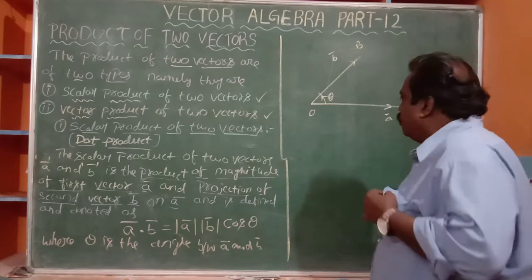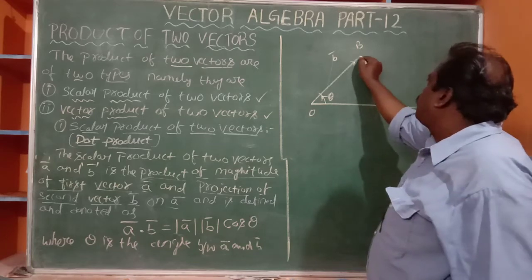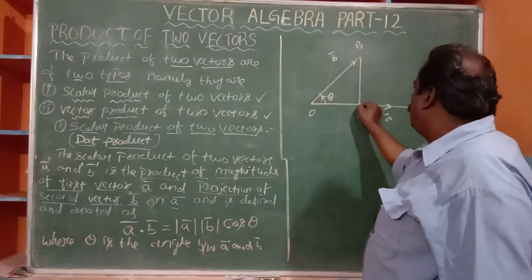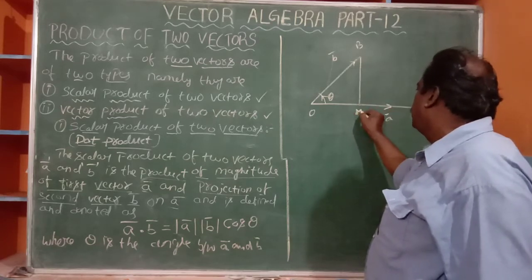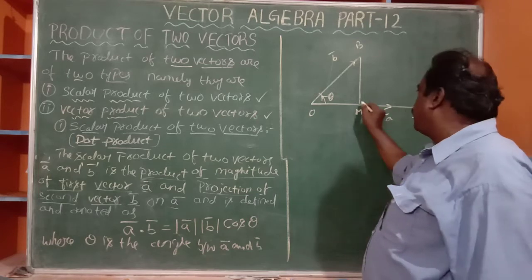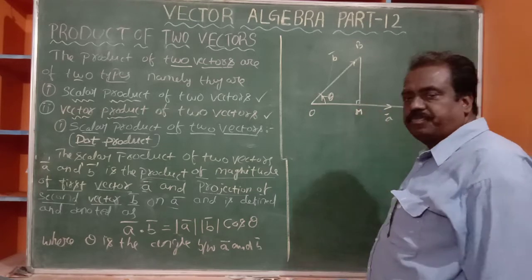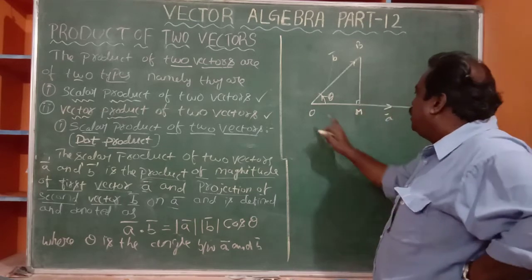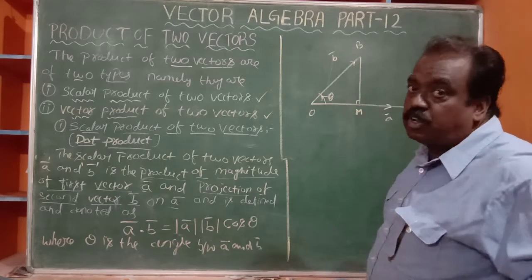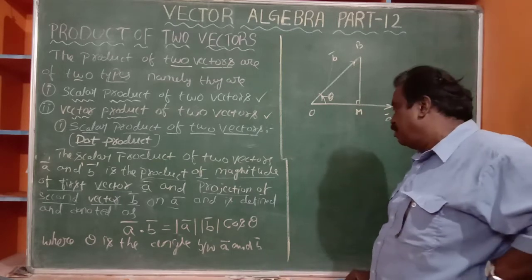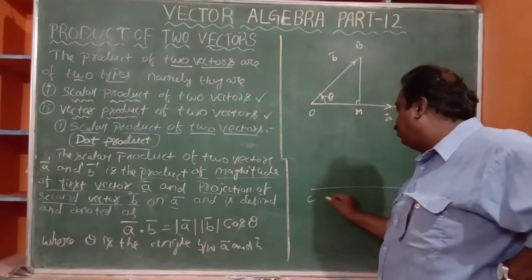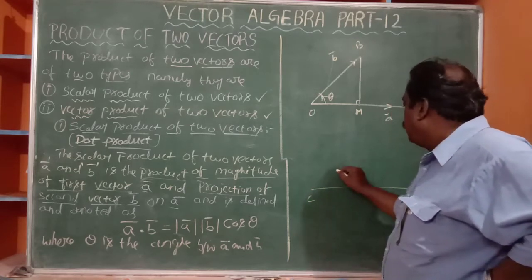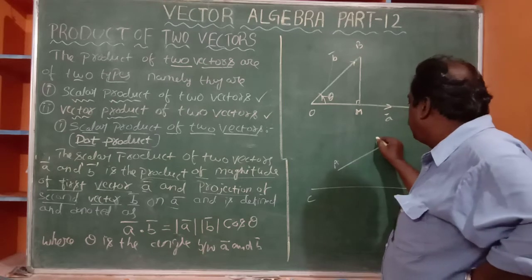Now, you see, from B on OA, if you draw a perpendicular, M is the foot of the perpendicular. Then OM is the projection. First of all, what is the projection? Suppose there is a line CD and a line AB.